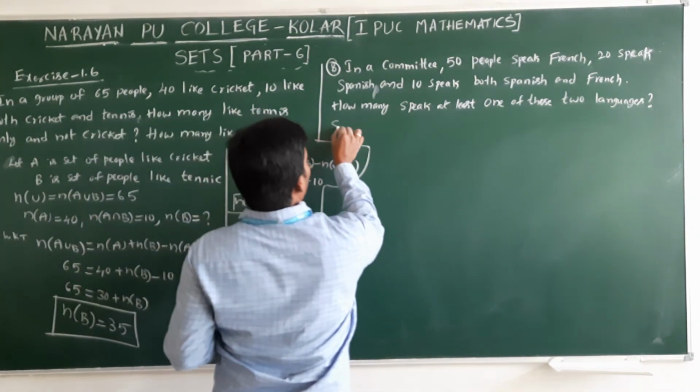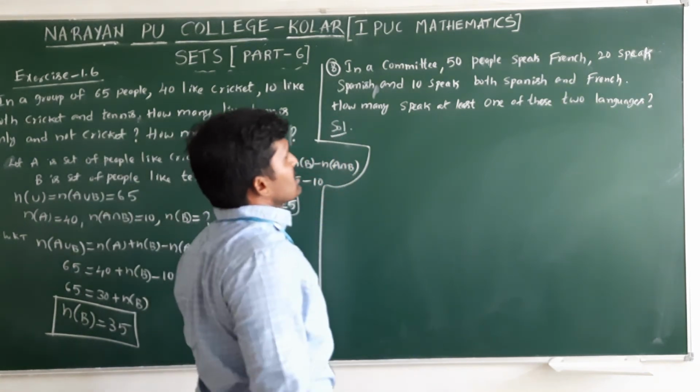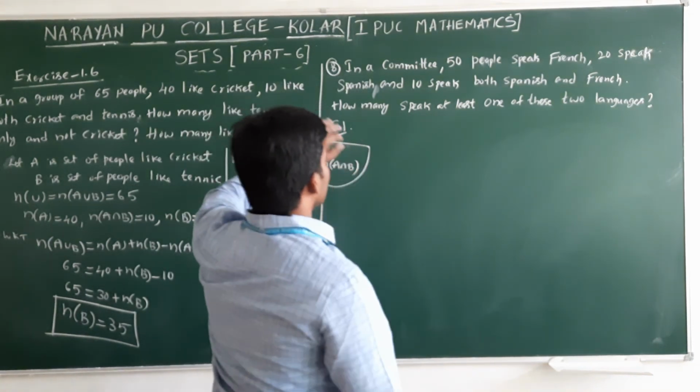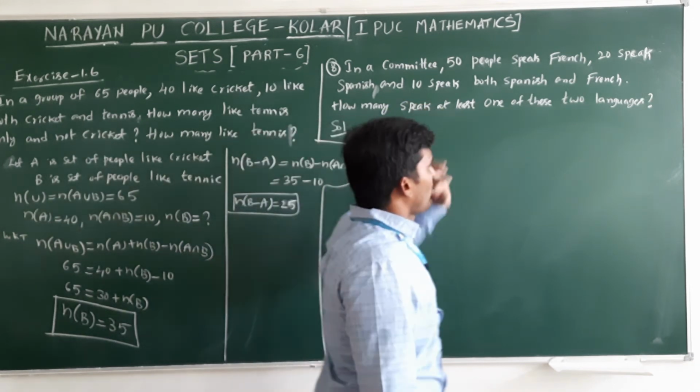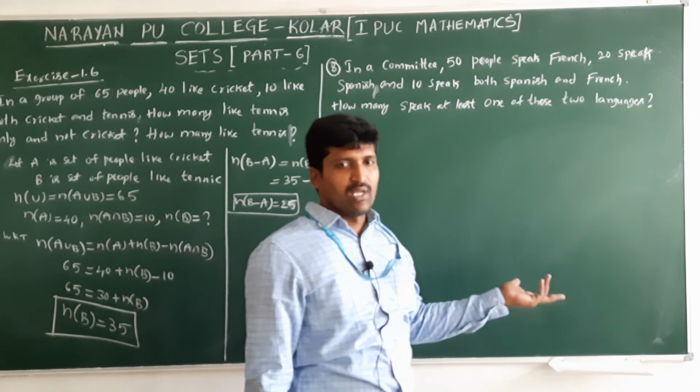Okay, in a committee 50 speak French, 20 speak Spanish, 10 speak both Spanish and French. How many speak at least one, meaning either A or B or both?